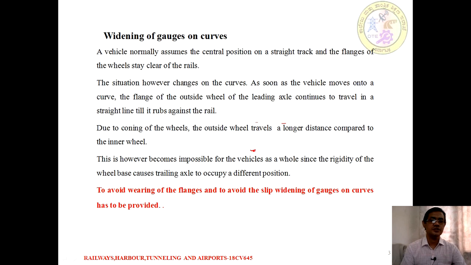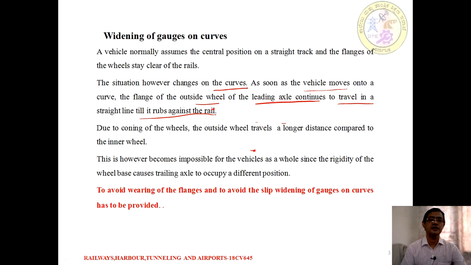The situation changes if the track is on a curve. As soon as the vehicle moves onto the curve, the flange of the outside wheel of the leading axle continues to travel in a straight line till it rubs against the rail.